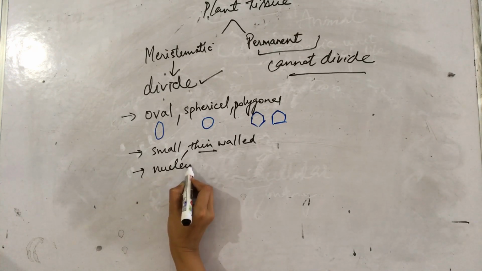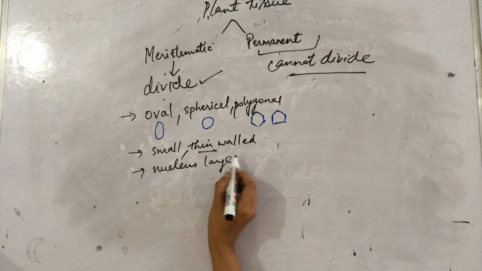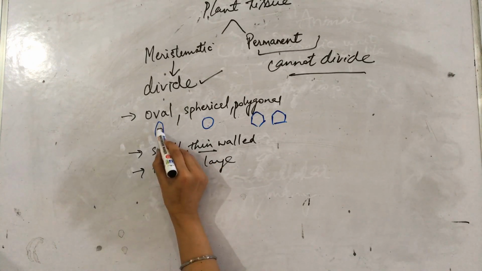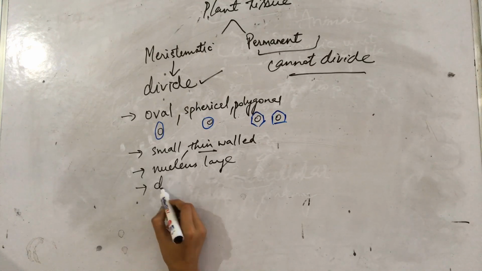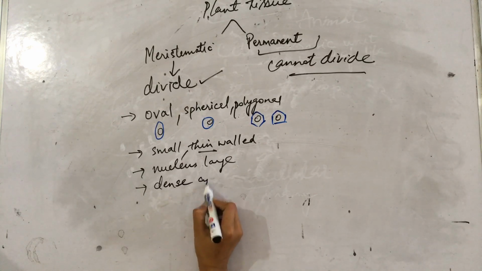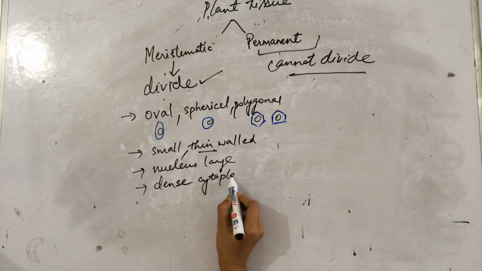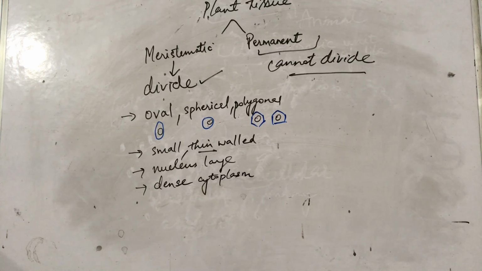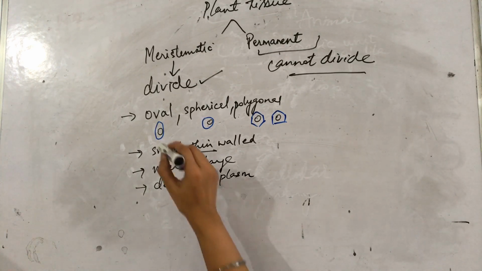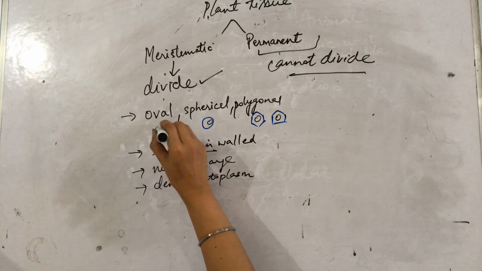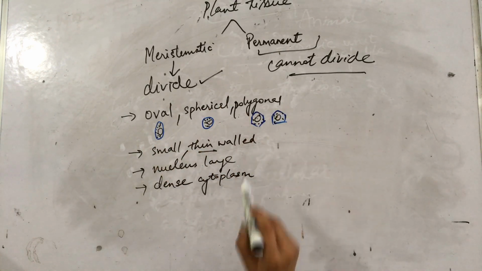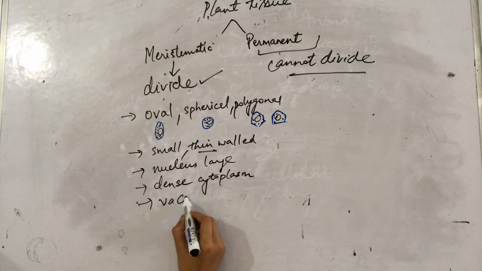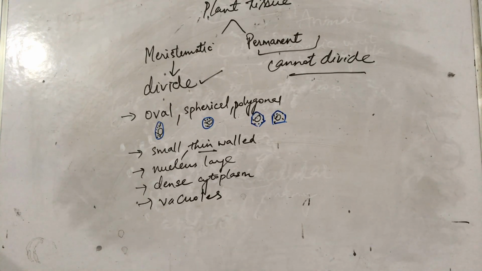They have a large nucleus, a big nucleus inside them, and they are filled with dense cytoplasm. Cytoplasm is the material present inside the cell. Apart from the nucleus, they are completely filled with dense cytoplasm, and they also have vacuoles present in them.